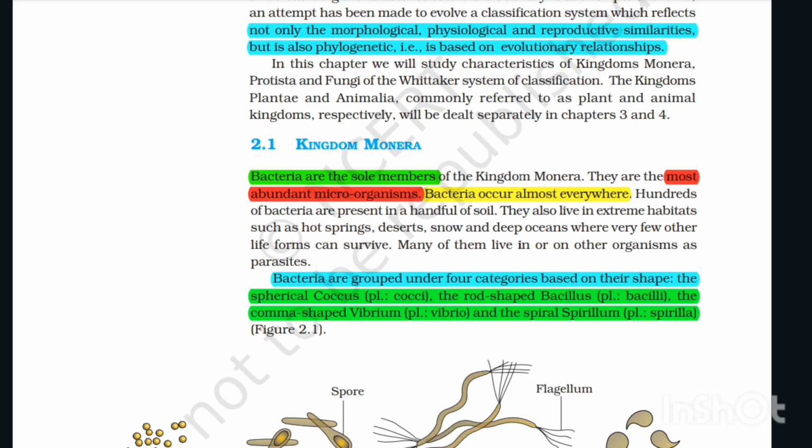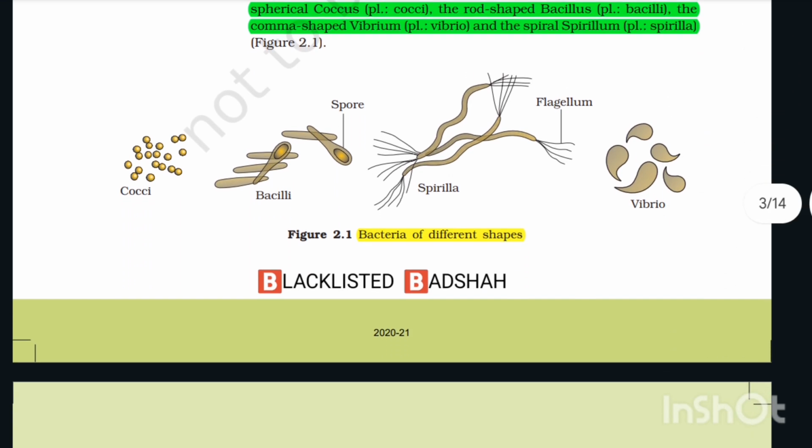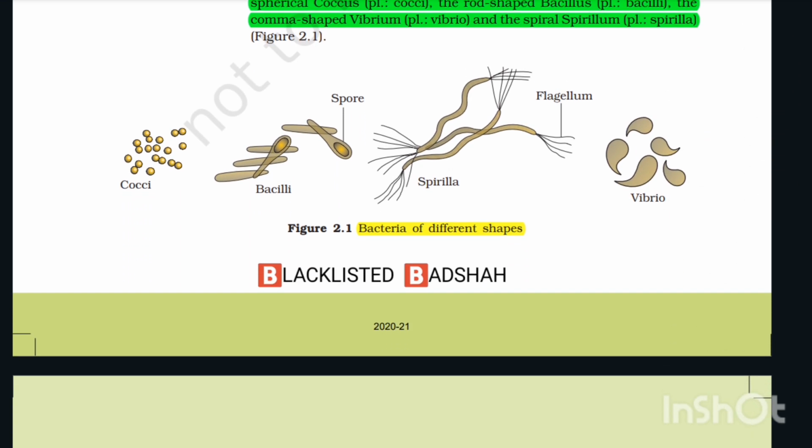Bacteria are grouped under four categories based on their shape: the spherical coccus, plural cocci; the rod-shaped bacillus, plural bacilli; the comma-shaped vibrio, plural vibrios; and the spiral spirillum, plural spirilla. Figure 2.1. Figure 2.1 is showing bacteria of different shapes.